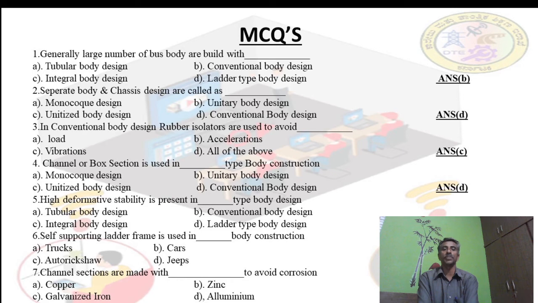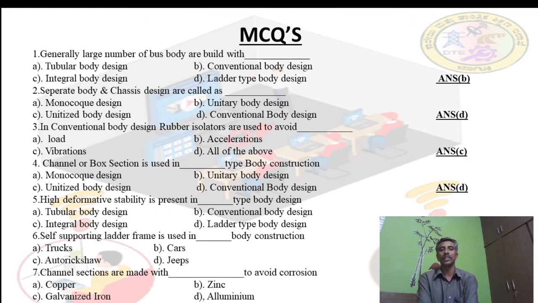The third MCQ is: in a conventional body design, rubber isolators are used to avoid what? You know that rubber isolators are used to remove the vibrations. Here there is no question of load, no question of accelerations, no question of all of the above. So the answer is vibrations. The correct answer is C, that is the vibrations.